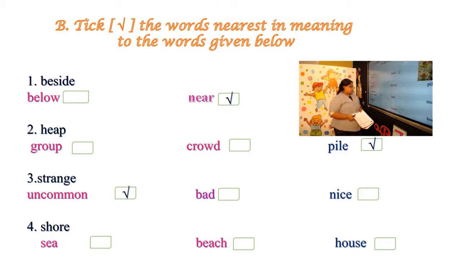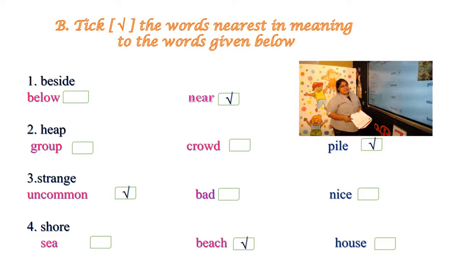Only one more answer we have to do. Shore. See? We won't say sea, we won't say shore. So for shore, another word is not sea. Next one, beach. Yes or no? Yes. So there is no need to look at house. Beach and house and shore are totally different words. So what's the answer? Beach, right? So shore is beach. So here also we finished doing the exercise, right?